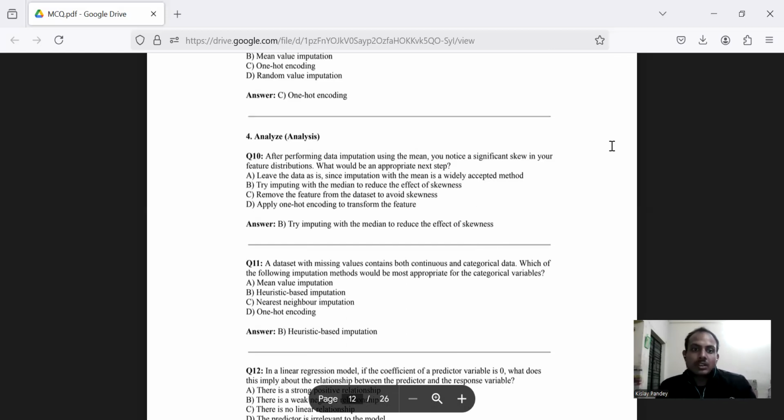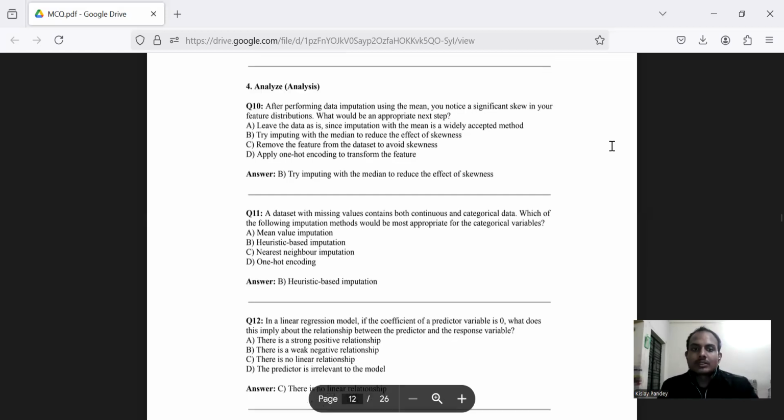Option A, leave the data as is, since imputation with the mean is a widely accepted method. Option B, try imputing with the median to reduce the effect of skewness. Option C, remove the features from the data set to avoid skewness. And option D, apply one-hot encoding to transform the feature. Option B seems to be correct, which is to try imputing with the median to reduce the effect of skewness.